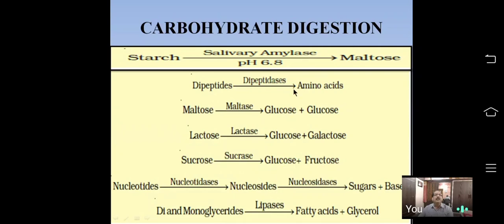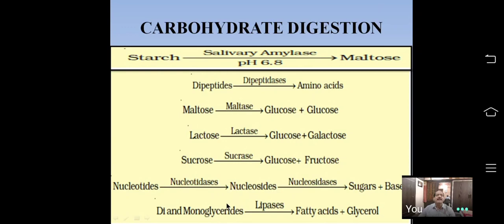So here all carbohydrates are digested into glucose, galactose and fructose, and all proteins are digested into amino acids.